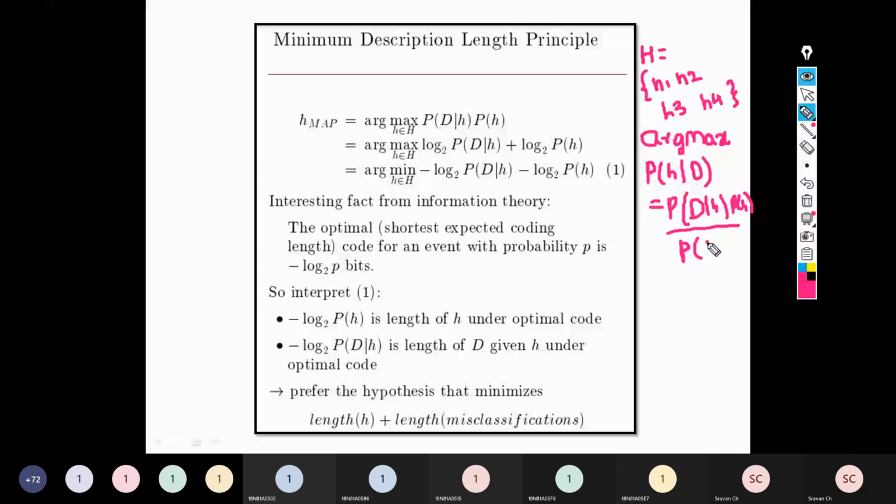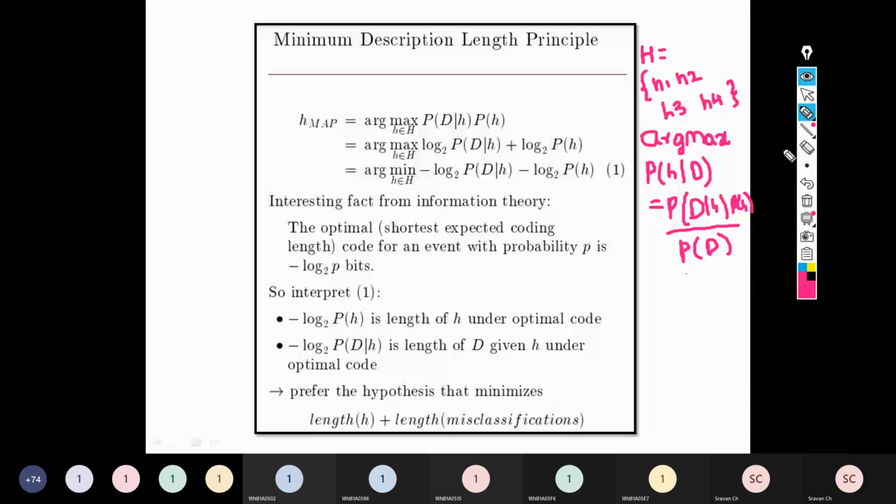Right. So basically this is a constant, and for all hypotheses P of d will remain the same. So you ignore it, because now what we will do is, for P of h1 given d the formula is the same, P of h2 given d the formula is the same. For the third hypothesis, the fourth hypothesis, the formula remains the same. And in that formula, if you observe, P of d is common. So since the denominator is common, we need not consider it.